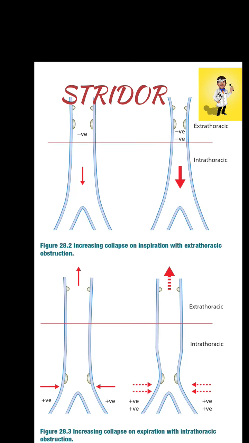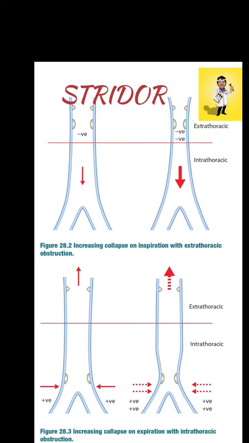Stridor is the high-pitched noise that is produced by turbulent airflow through an obstructed airway. The extrathoracic airway has a tendency to collapse during inspiration and to expand during expiration. So, whenever there is an obstruction in the extrathoracic airway, it gets exacerbated during inspiration and gets better during expiration.